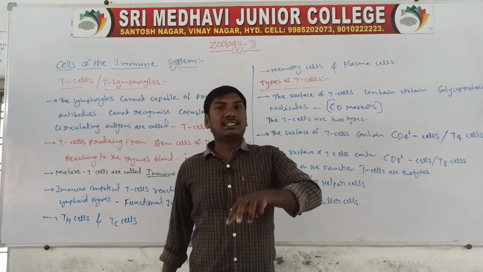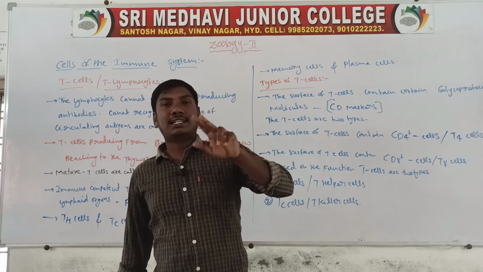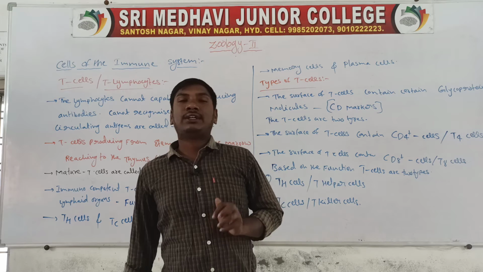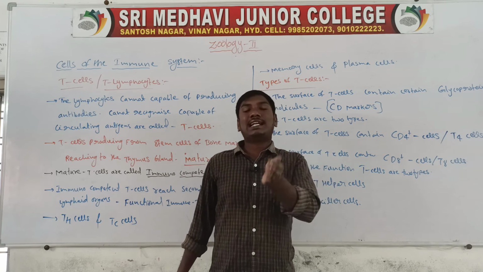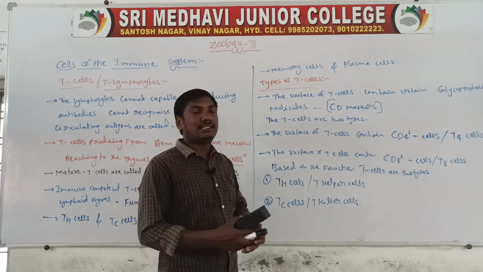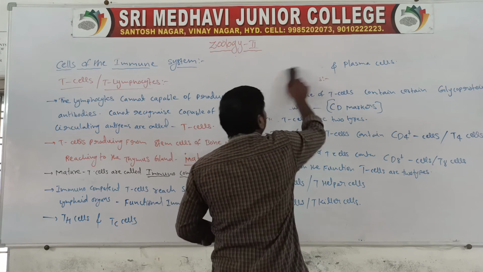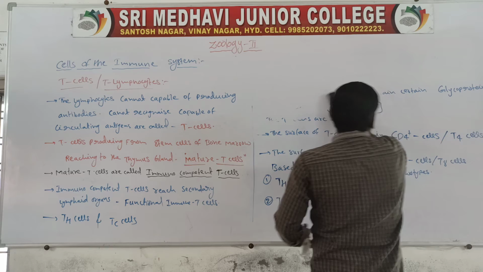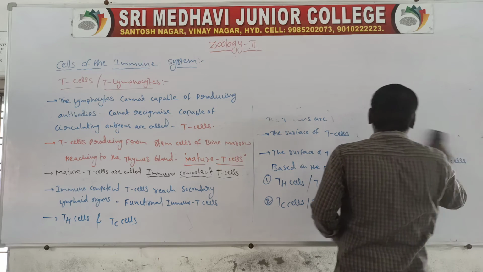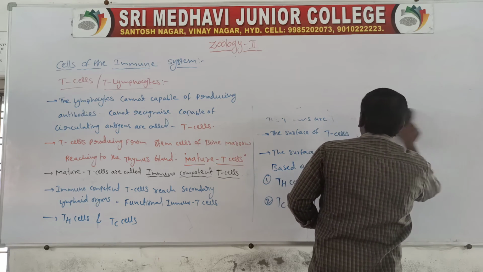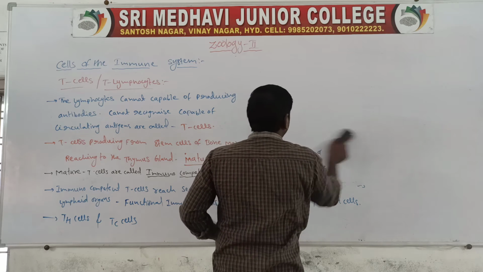Functionally, T cells are of two types: T helper cells and T killer cells. First one, T helper cells. Second one, TC cells or T killer cells.